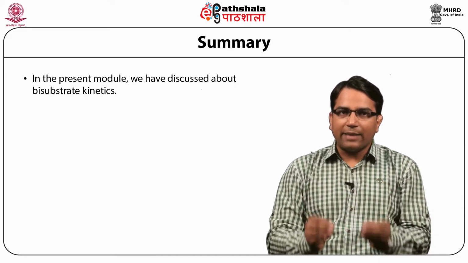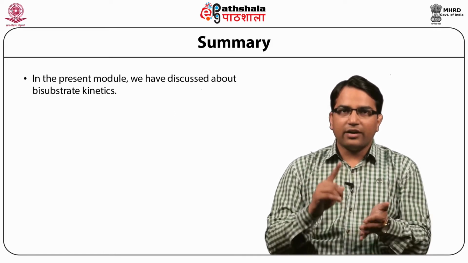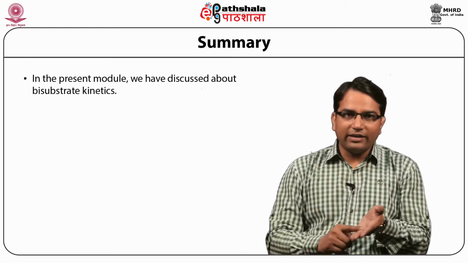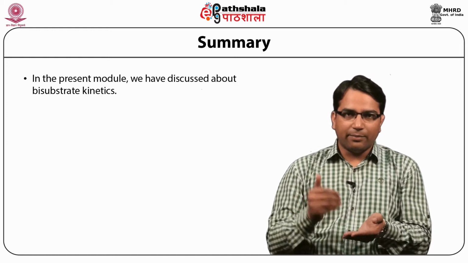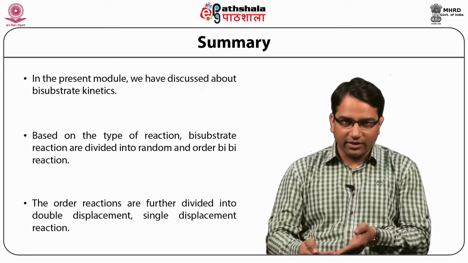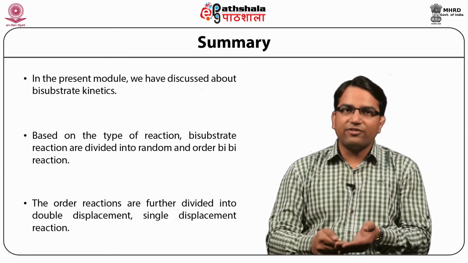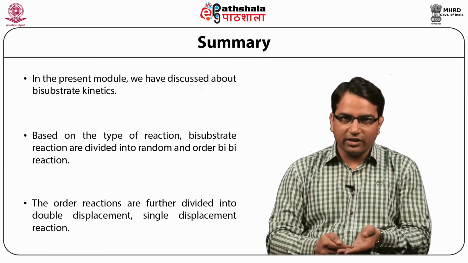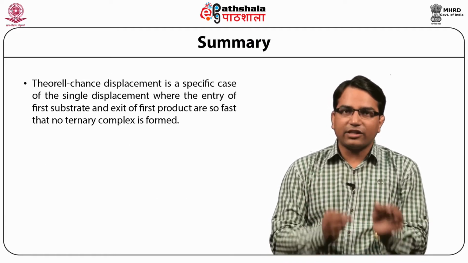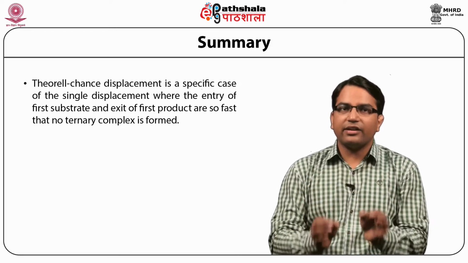Based on the type of reaction, bisubstrate reactions are divided into random bisubstrate reactions and ordered bisubstrate reactions. Ordered reactions are further divided into double displacement, single displacement, and Theorell-Chance displacement. Theorell-Chance displacement is a specific case of single displacement where entry of the substrate and exit of the first product is so fast that we do not have any ternary complex.